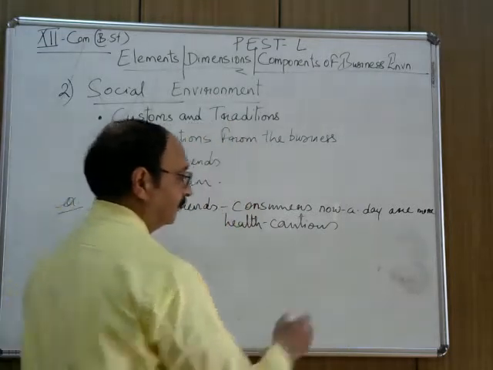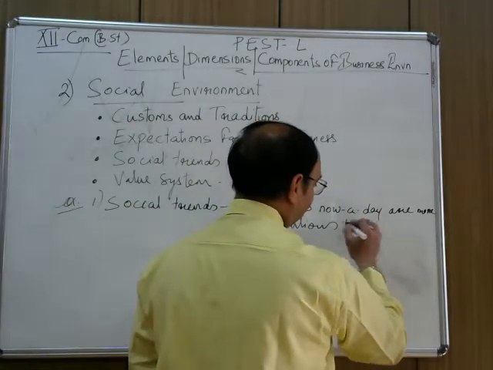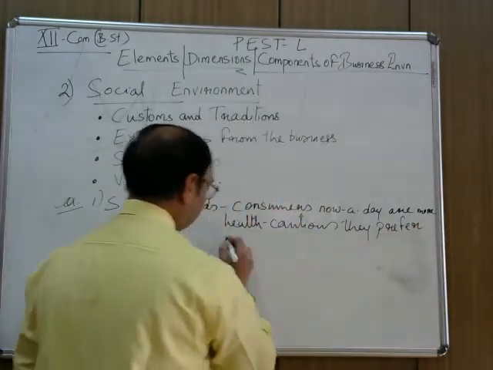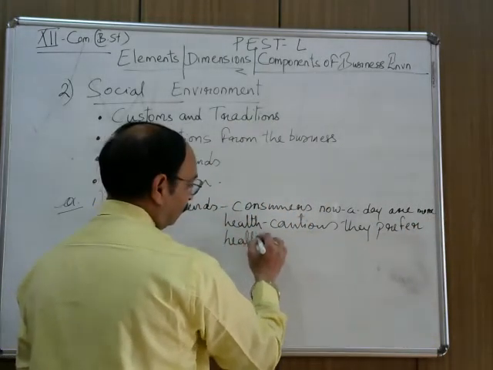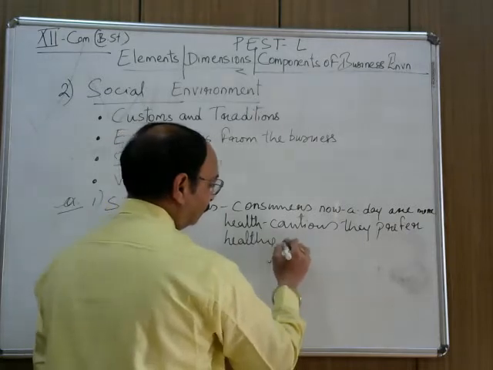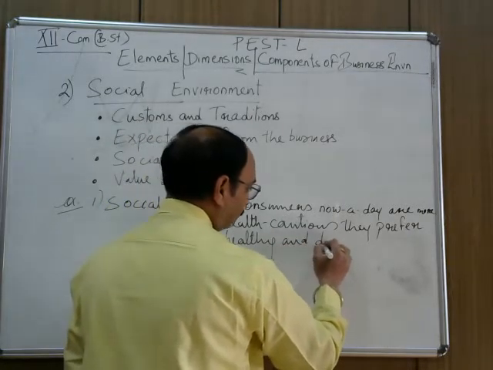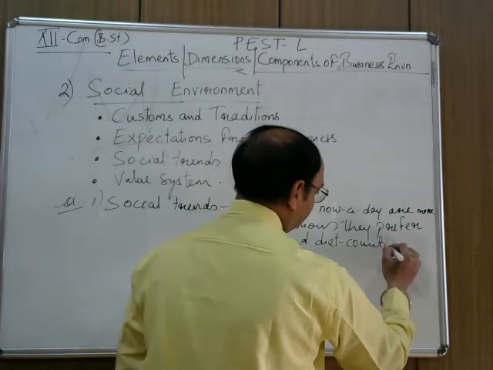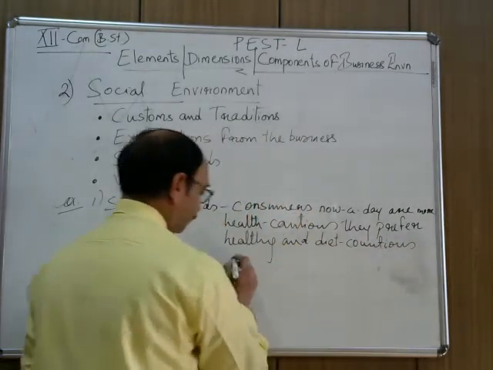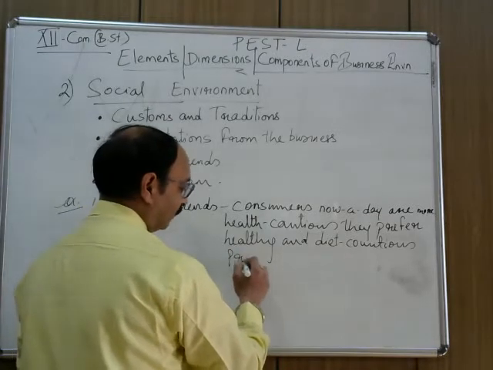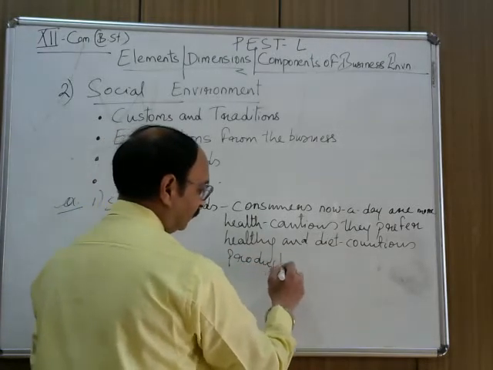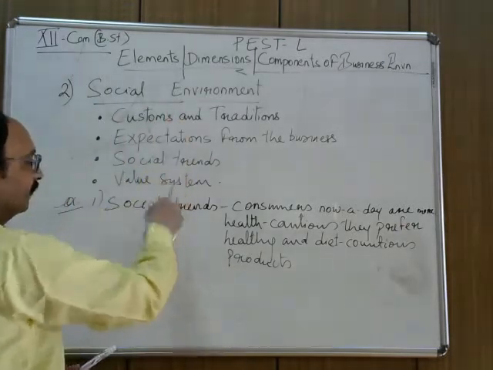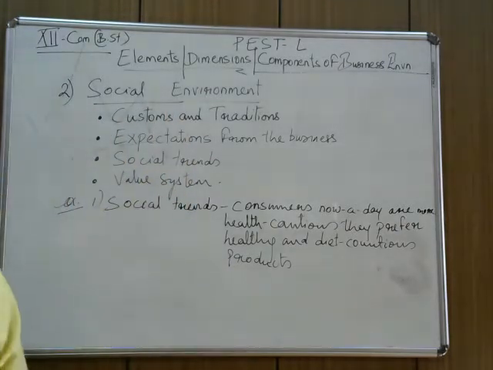They prefer healthy and diet conscious products. Okay, this can be one example. First you write all these points and then this example.